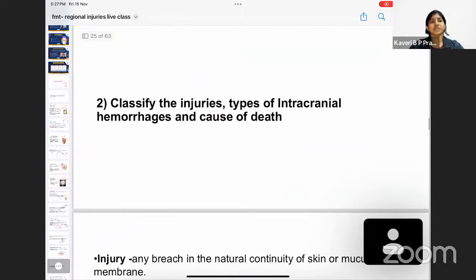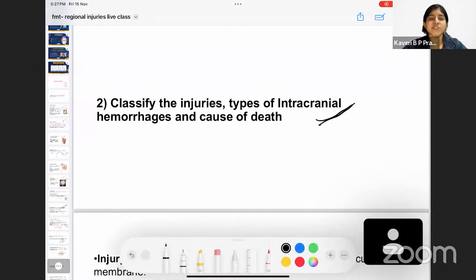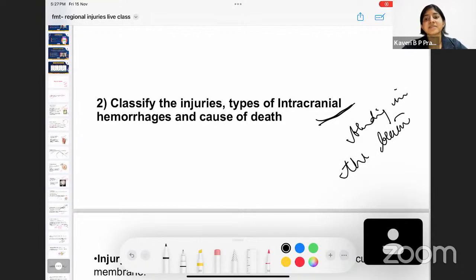Coming to the second question, we'll classify the different types of injuries, and also we'll look into the different types of intracranial hemorrhages and the cause of death due to intracranial hemorrhages. Okay. Now, when you come to intracranial hemorrhage, what is the broad thing that you understand? It is nothing but bleeding in the brain matter. So there are different types of bleeding, and we'll be looking at all of them.